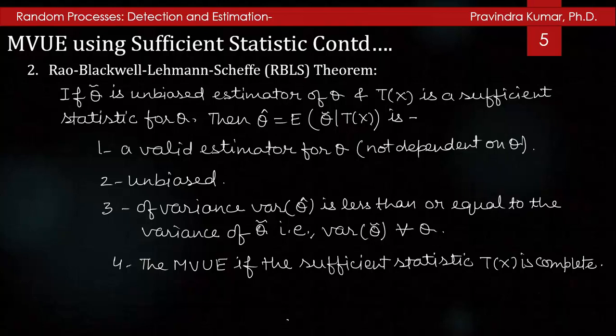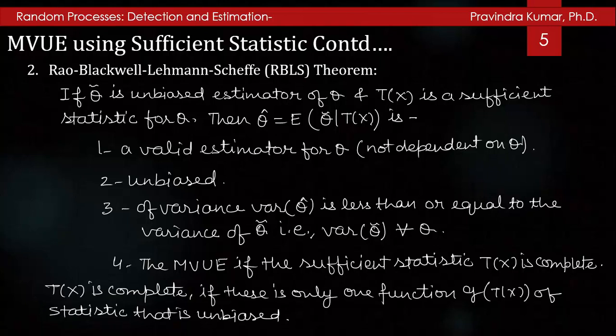The sufficient statistic T(x) equal to the summation n=0 to N-1 of x[n] is complete if there is only one function g(T(x)) of the statistic that is unbiased.